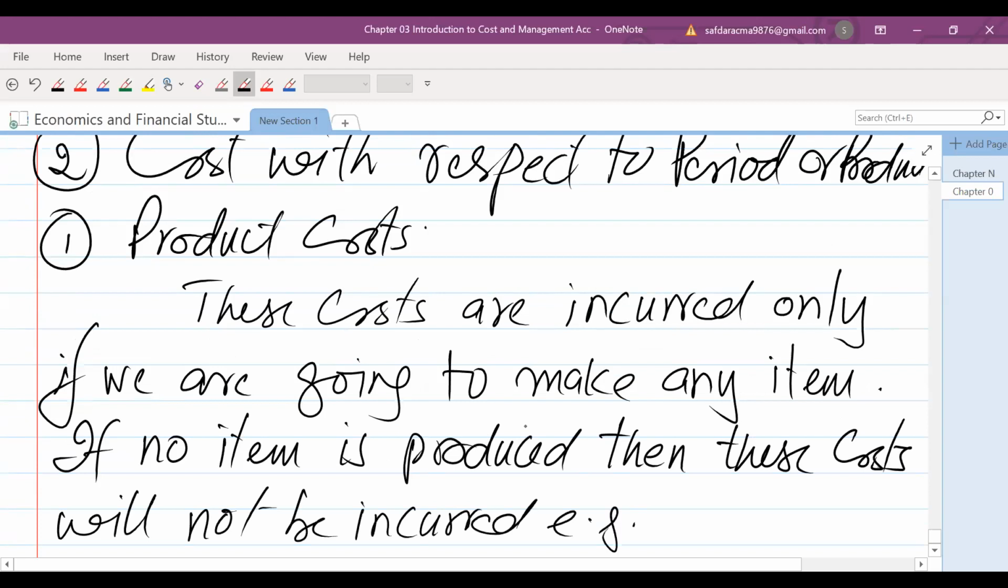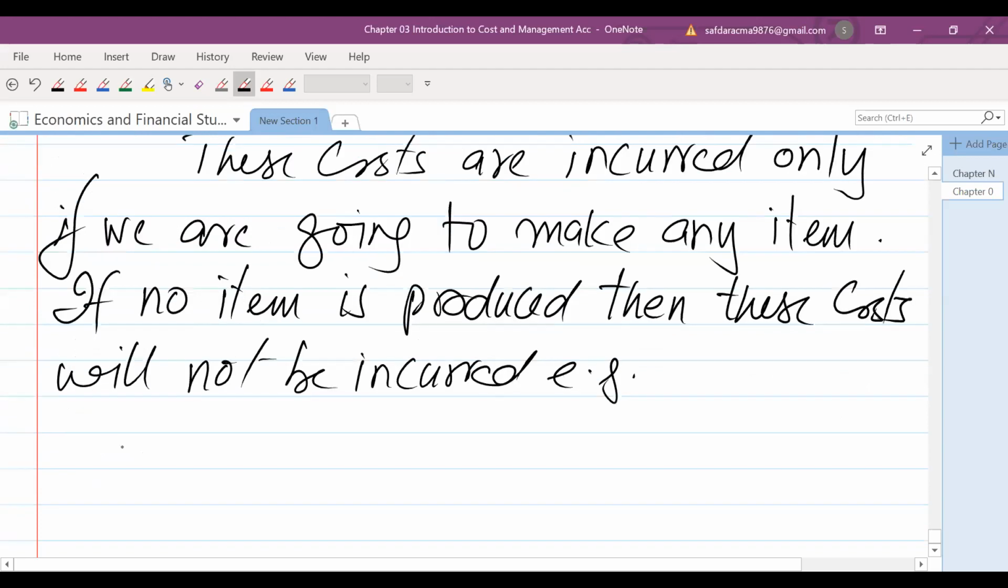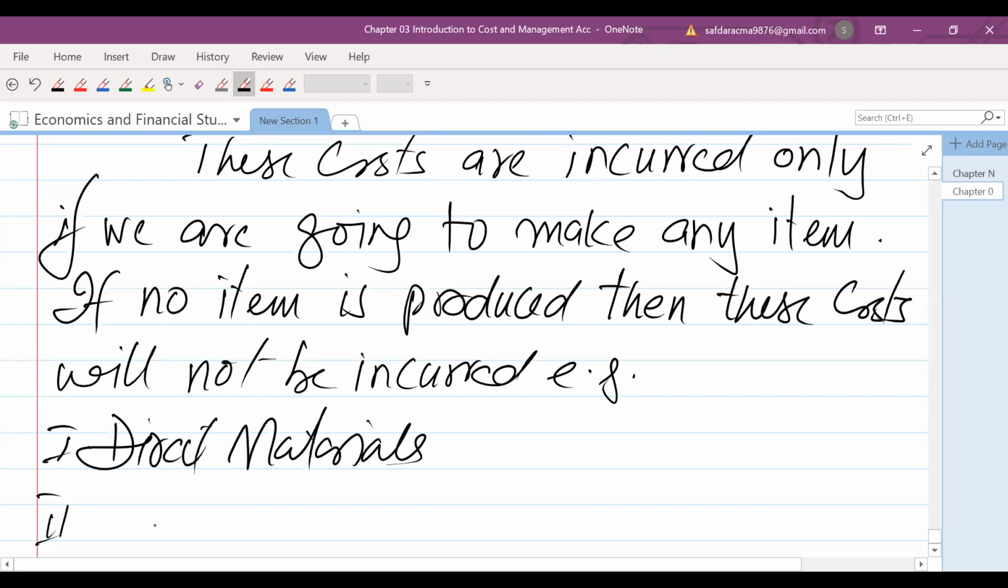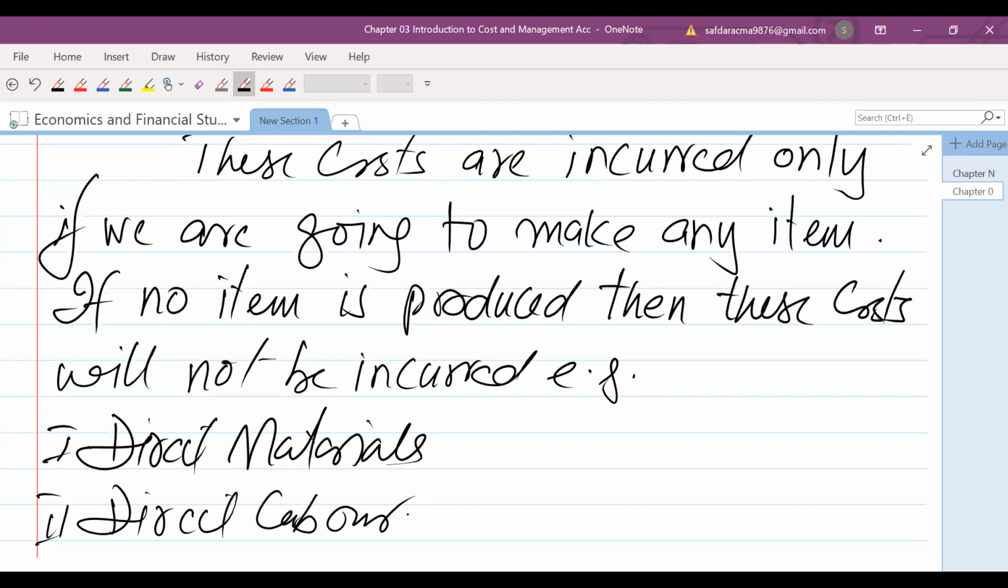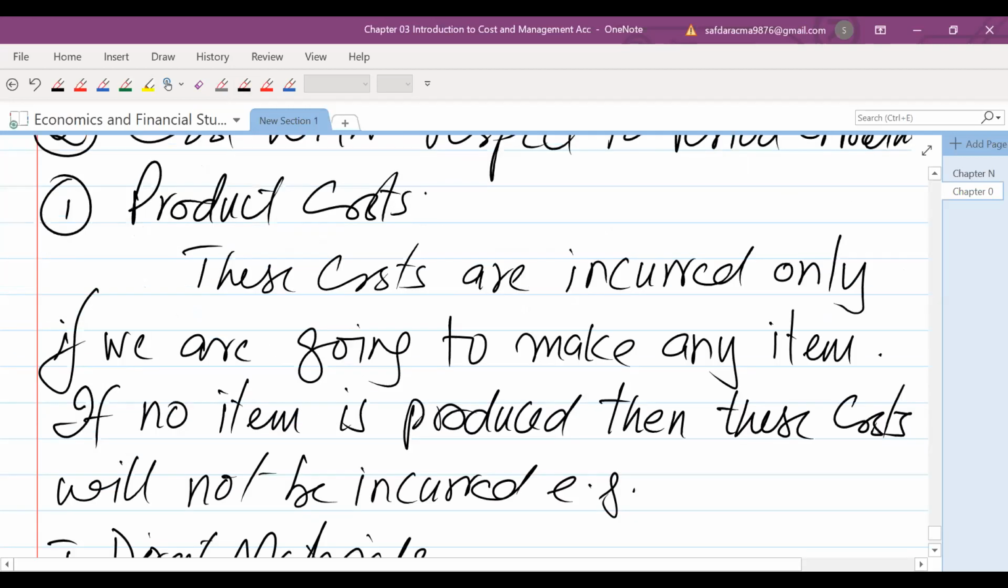For example, in this we have two costs: direct materials and the second one is direct labor. If we are going to make the item, then there will be a cost. If we are not going to make any item, then these costs will not be incurred. So these are called what? Product costs. Product costs are always incurred or paid with respect to a product, with respect to an item. So we are going to produce this item.